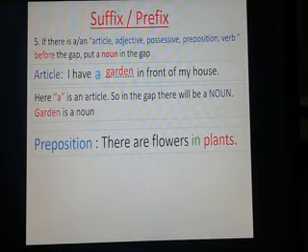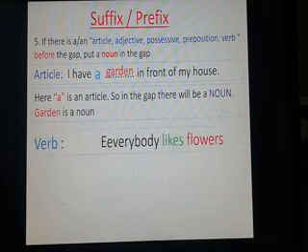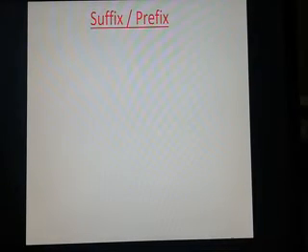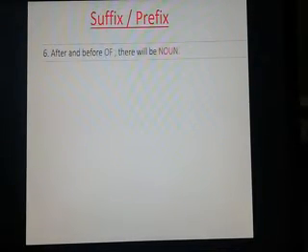Here the green word "in" is a preposition and "plants" is a noun. Verb: everybody likes flowers. The green word "likes" is a verb and so "flowers" is a noun.